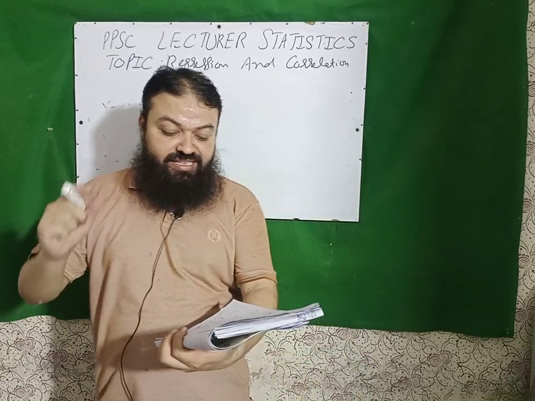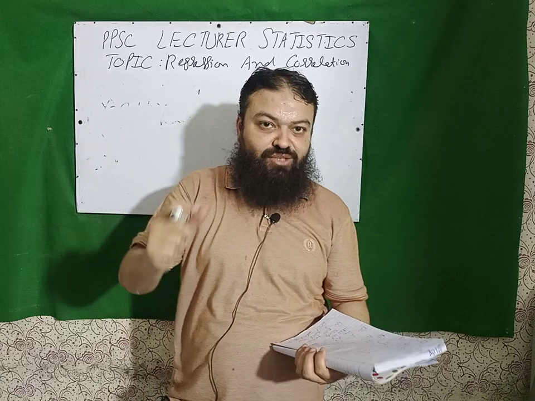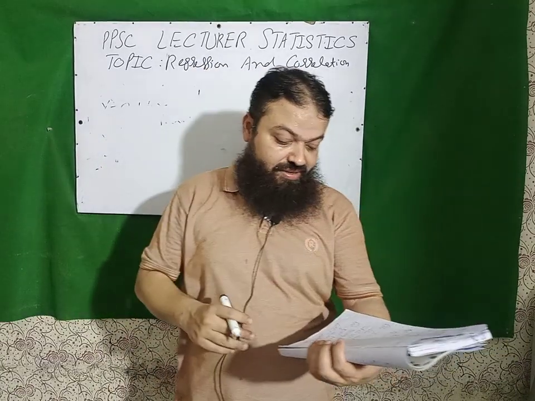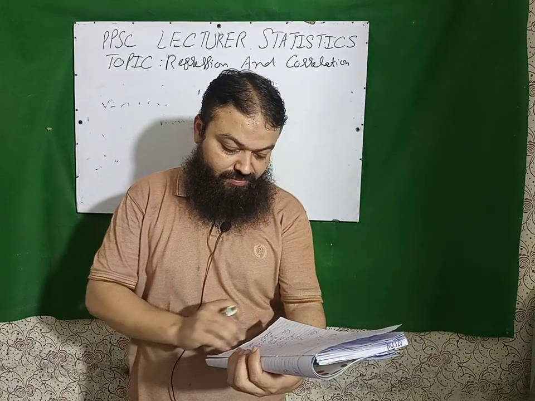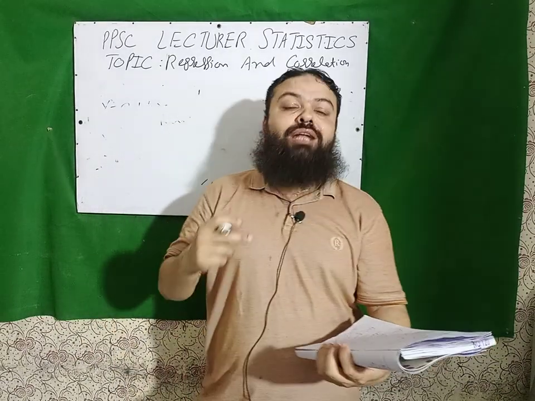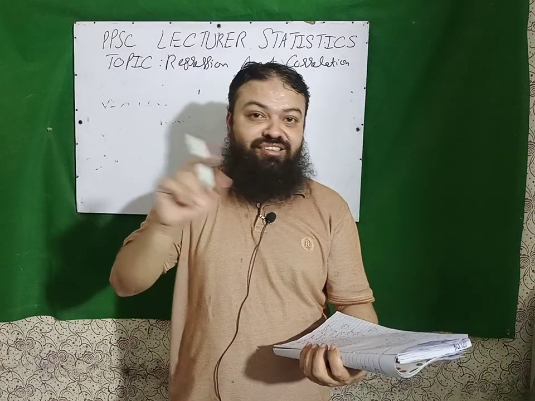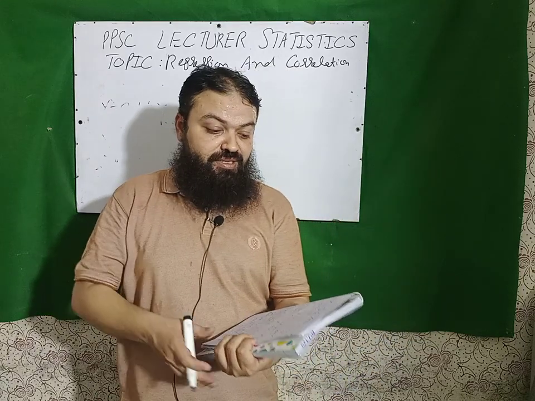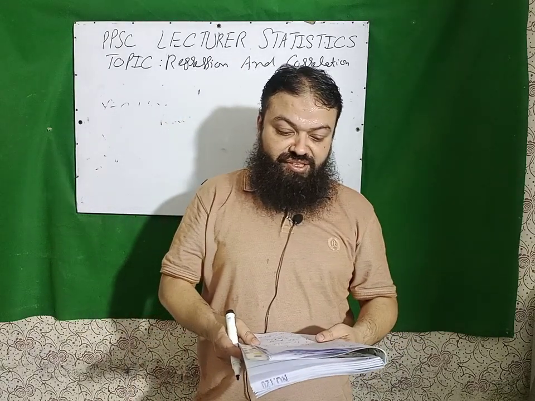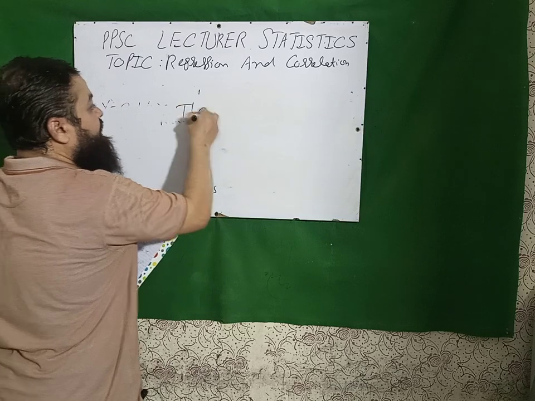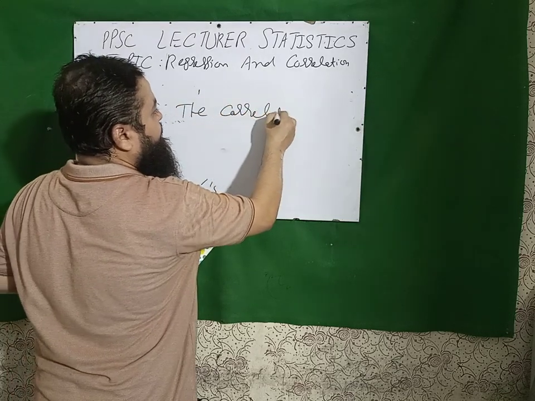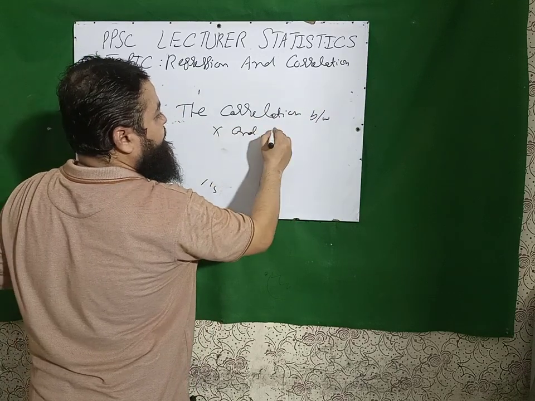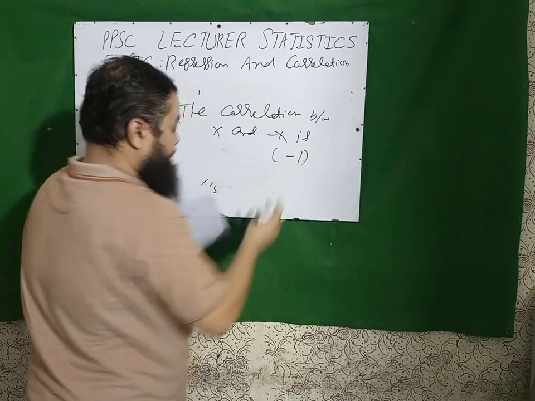R is calculated when data is in interval or ratio scale. We can calculate the correlation coefficient R when the data is given in interval or ratio scale. Next question is Karl Pearson's coefficient R does not tell about the cause and effect relationship. Next question is very important. The correlation between x and minus x is minus 1.